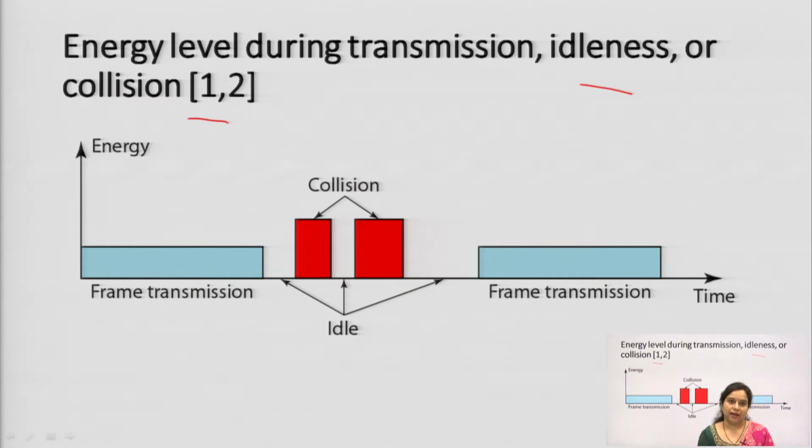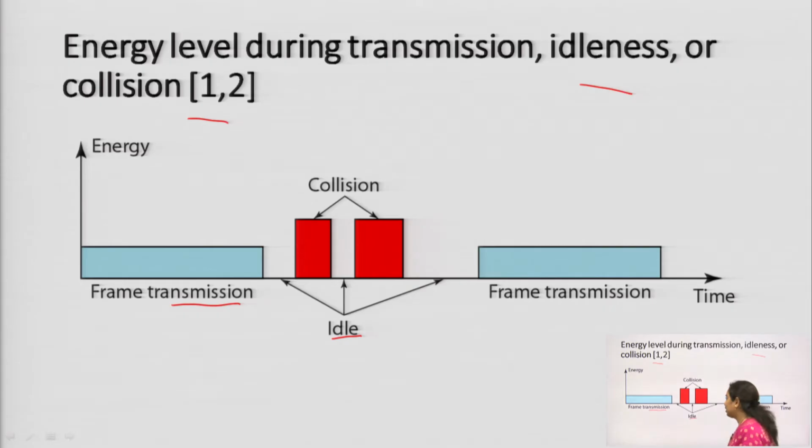Next is idleness, whenever the channel is idle, not used for any kind of transmission purpose. And the third case is the frame transmission, meaning the actual transmission of the frame is going on. The energy level diagram is being shown over here.